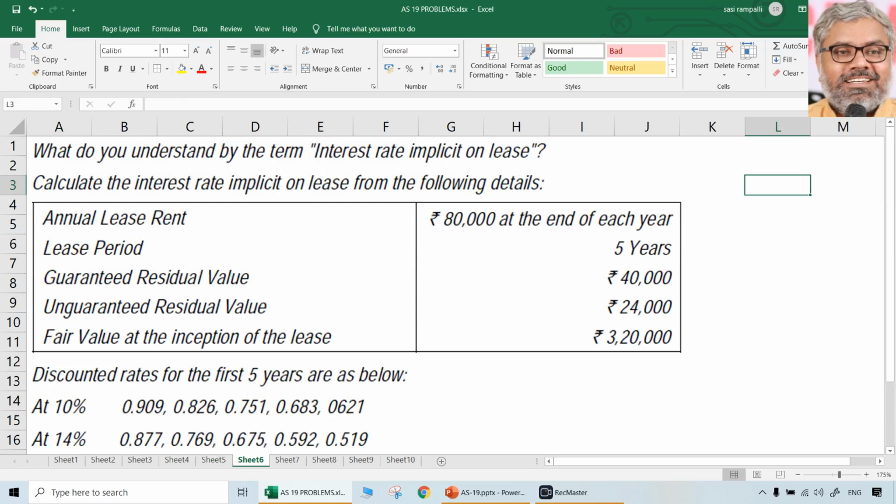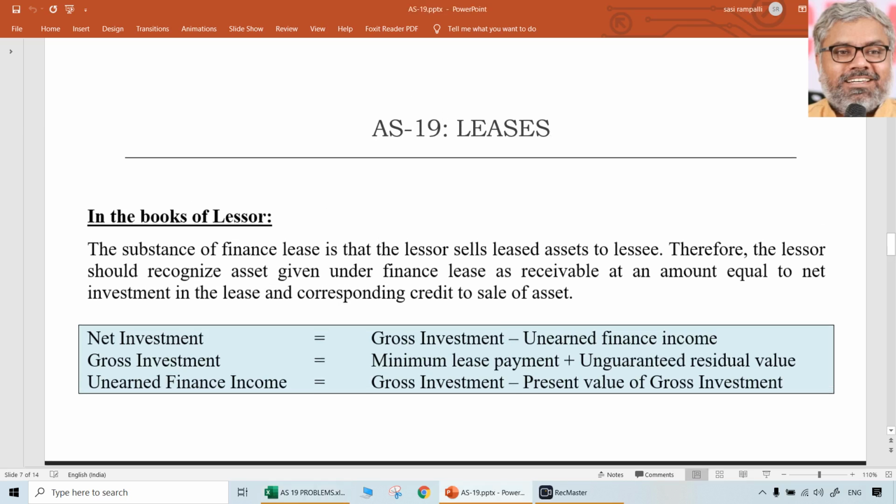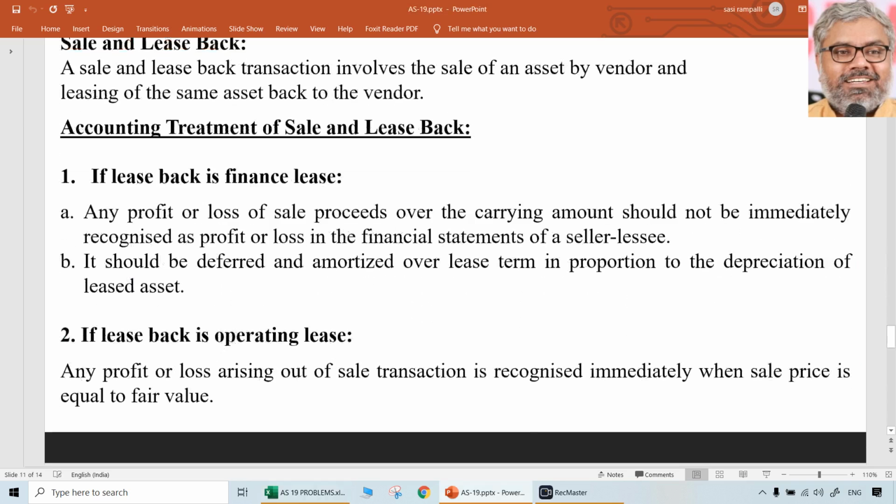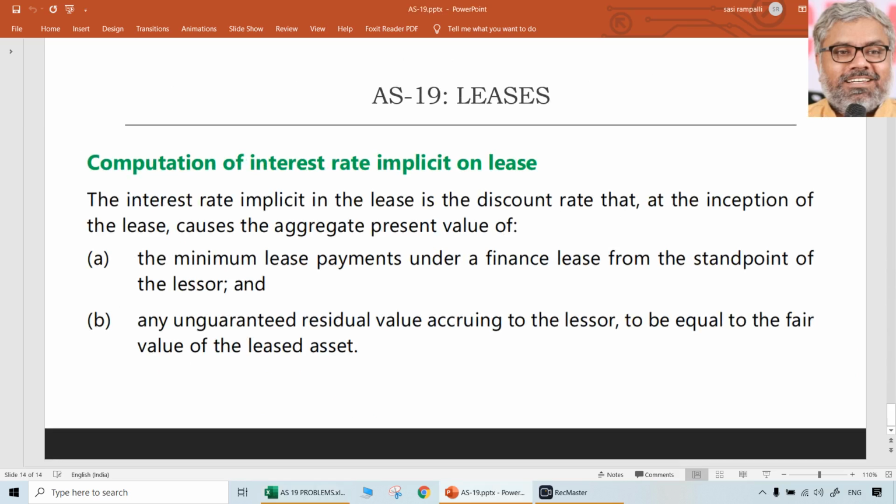Now, look at another question which was also given in earlier examinations related to interest rate implicit on lease. So what is the meaning of the term interest rate implicit on lease? That was a theory question. So you have to clearly write this thing. What is interest rate implicit on lease?